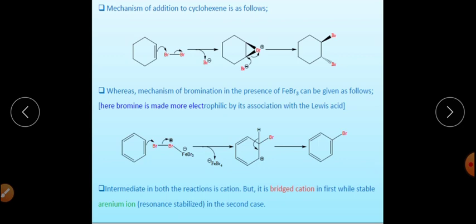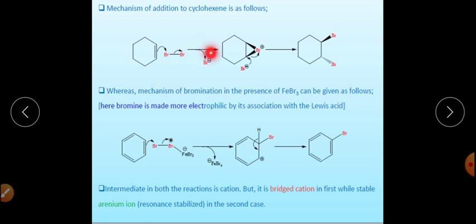So the intermediate in the first system is a bridged cation, and in the second system it is not a bridged cation. In fact, it is an arenium ion, and this arenium ion is resonance stabilized.